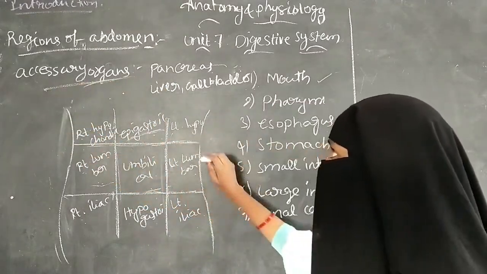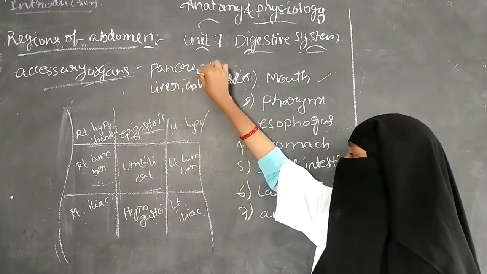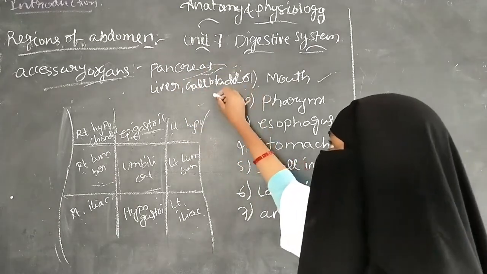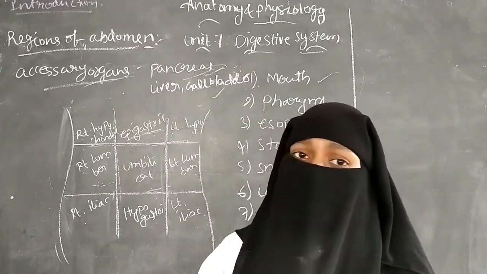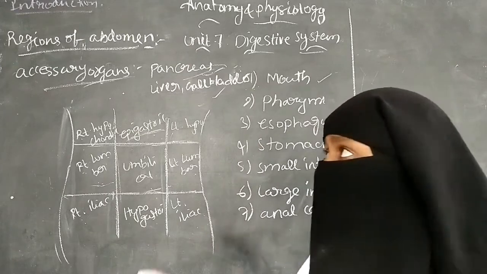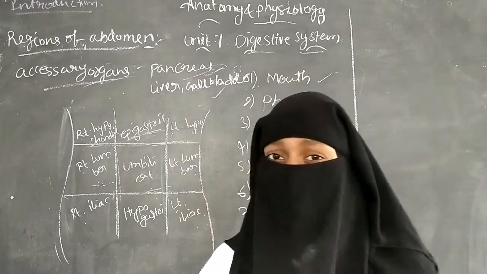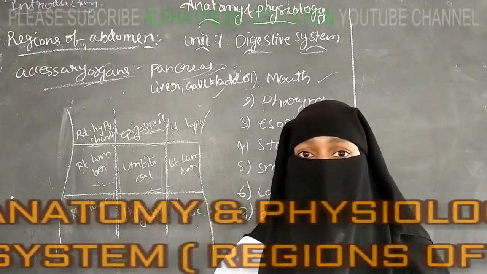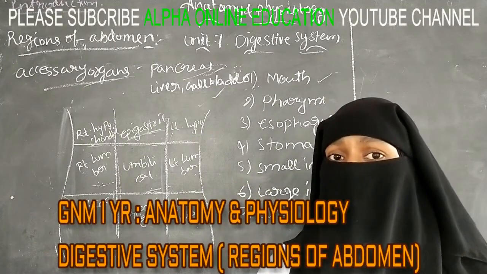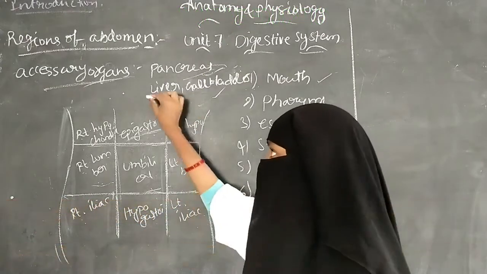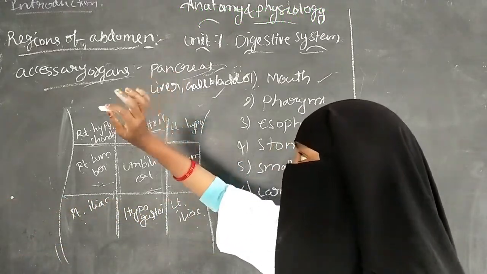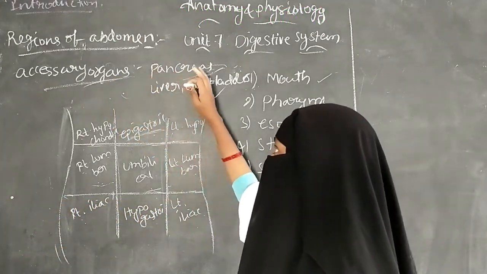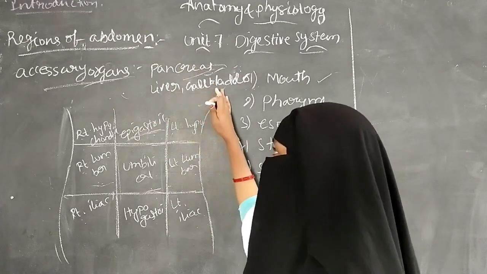The accessory organs are not part of the digestive system, but they are involved in the digestive activity.